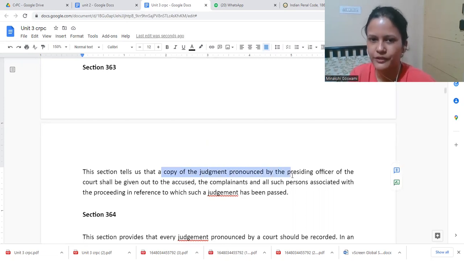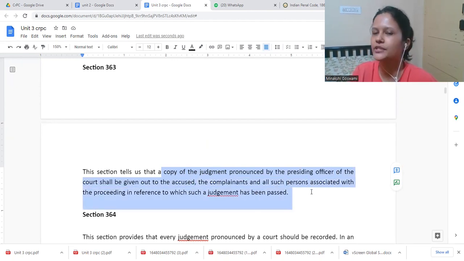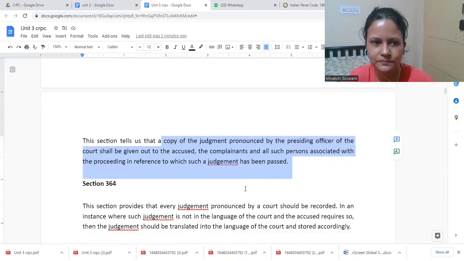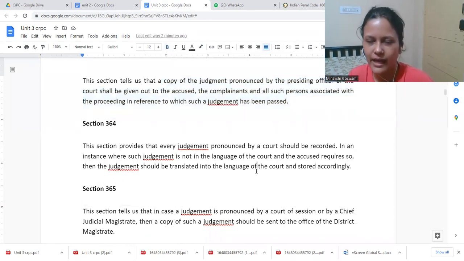A copy of the judgment pronounced by the presiding officer of the court shall be given to the accused, the complainants, and all such persons who are related. If there are multiple plaintiffs or multiple defendants, whoever the parties are, they will be given a copy of the judgment as well, so that they can have it for their reference. Mostly, cases are open and available on a public platform, so we get to see the judgments coming up, open for the public to access as well.